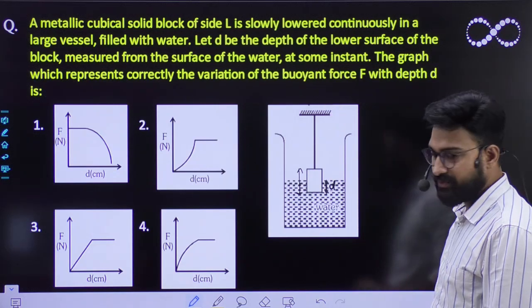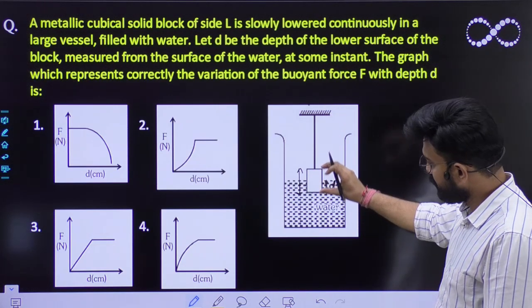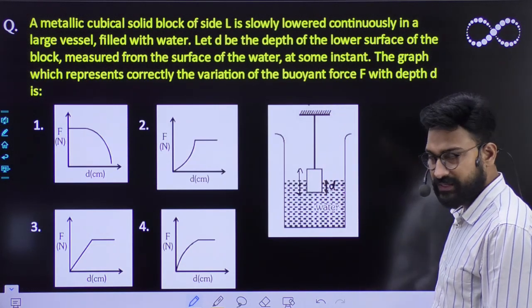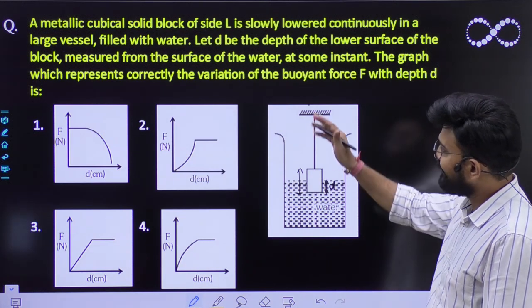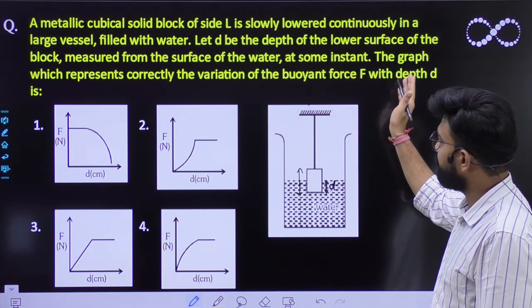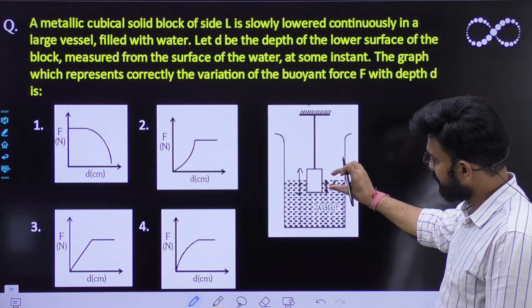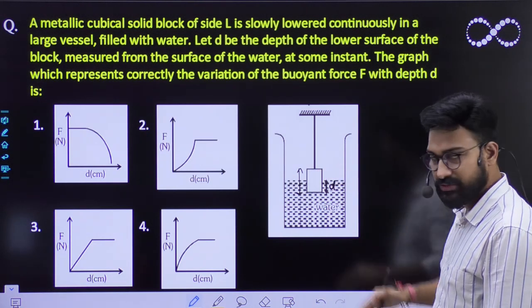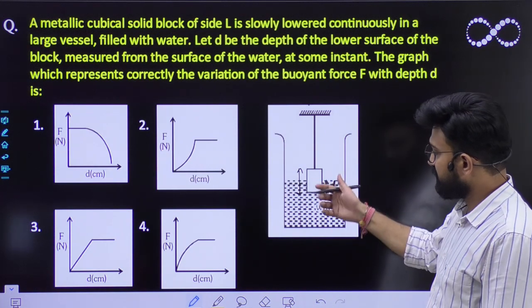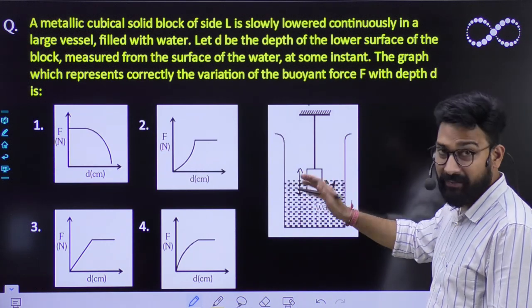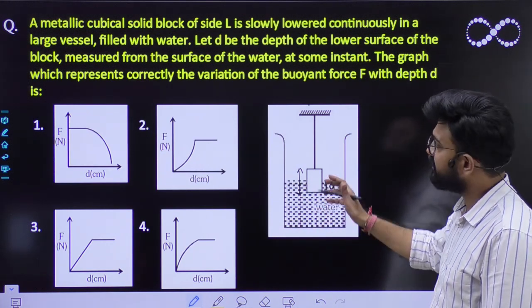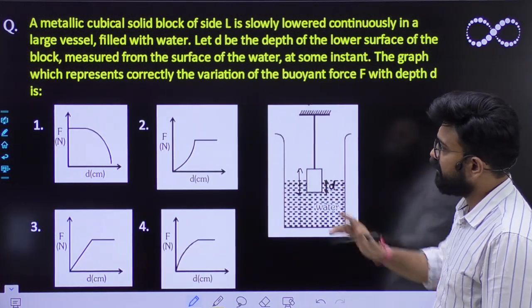This setup has been given to you. This block is lowered in water. Let d be the depth of the lower surface of the block below the surface. This much portion is immersed inside the water. Okay, this is given to you.